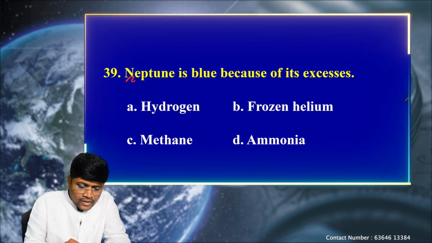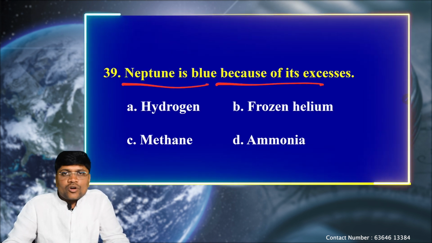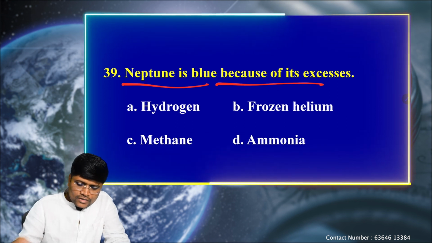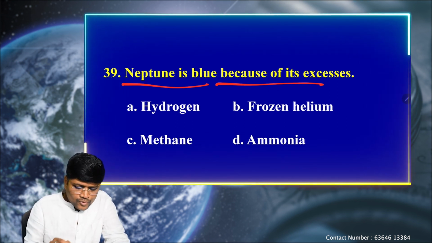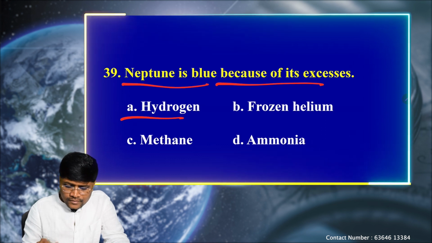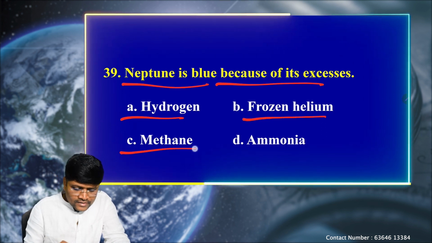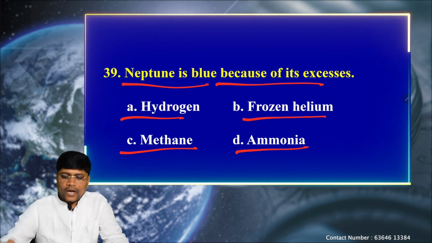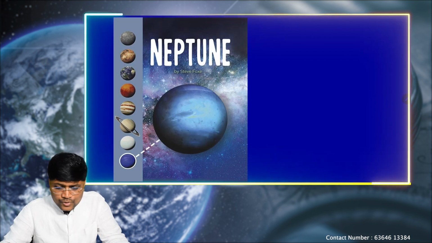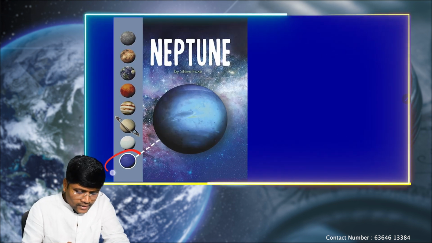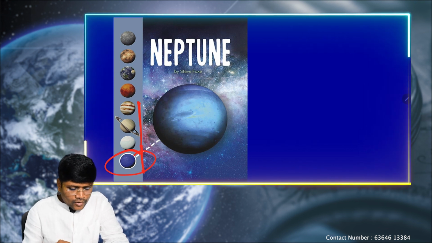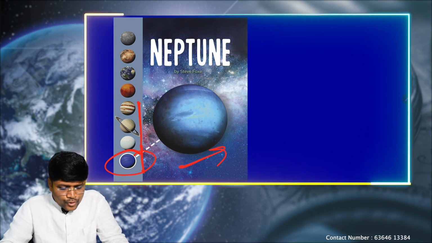Next question. Neptune is blue because of its excess of what? So what is the main cause for Neptune's blue color? Option A, hydrogen, B, frozen helium, C, methane, and D, ammonia. Neptune is a blue planet. Among Jupiter, Saturn, Uranus and Neptune, it is bluish in color.